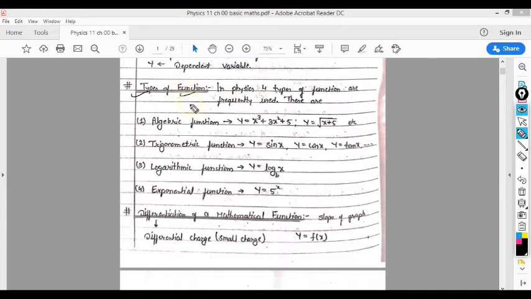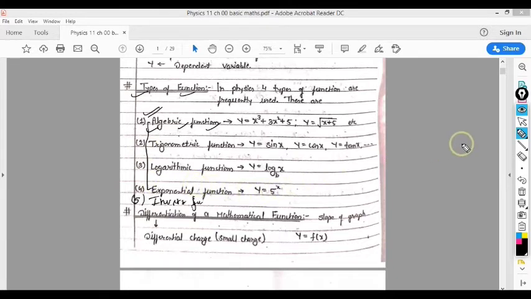Here you can see that 4 types of function are given. Actually there are many types of function, and many other examples are possible. You will learn inverse functions and others in your 12th standard class if you have opted for mathematics. But here we focus only on these 4 types.